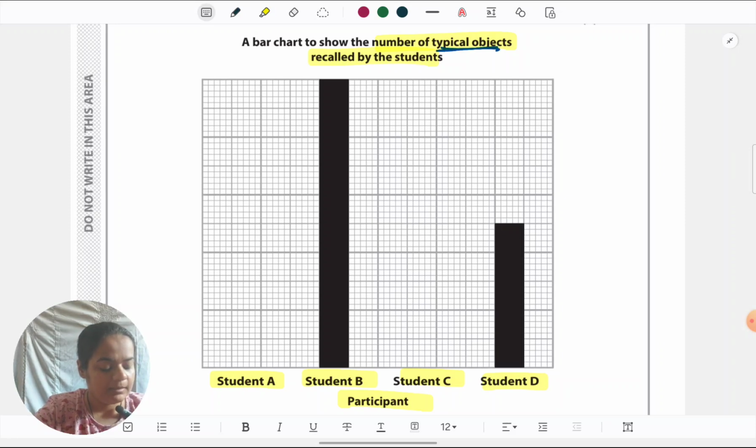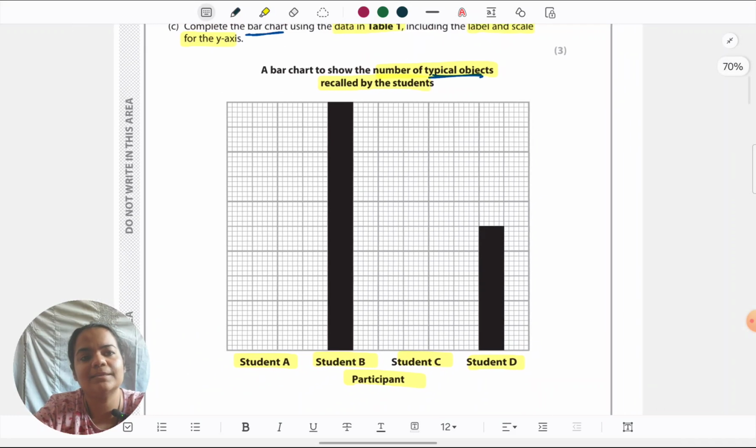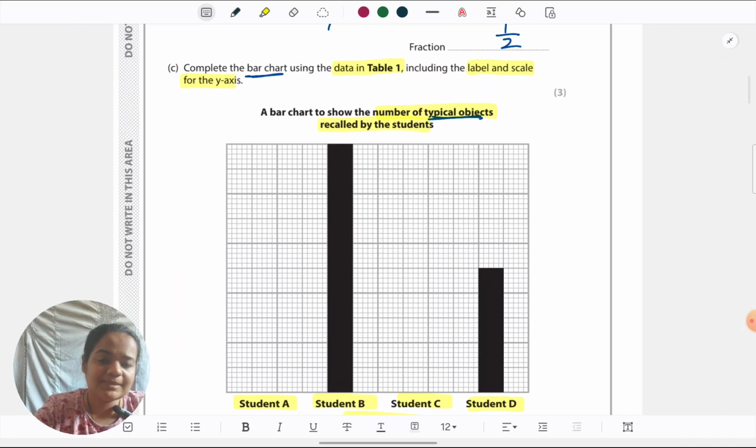Okay. Now, we don't know the scale which has been used. So, firstly, we have no idea how they are representing on the y axis. Because they want us to complete, before we can put in the bar, we'll need to put in the scale. They've asked us to give the scale also. It just makes sense to first put in the scale, because otherwise our bar might not be accurate. So I remember 8 and 9 for the students, but before that, let's put the scale.